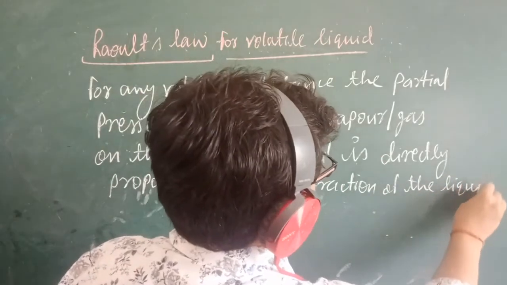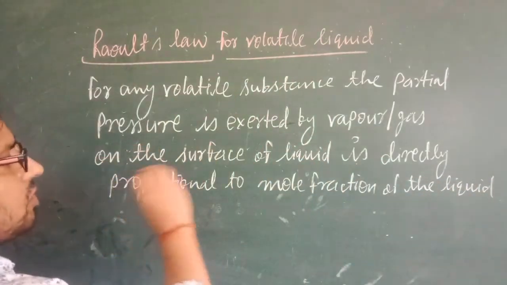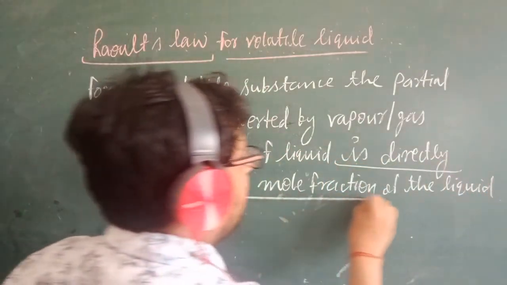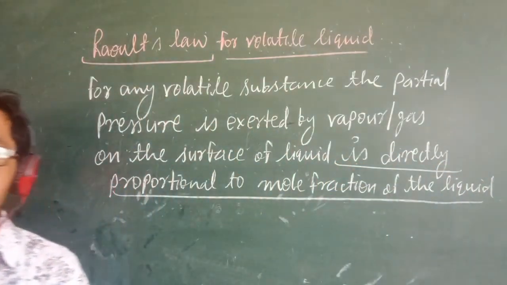This is for volatile. That means the partial pressure of the liquid is directly proportional to the mole fraction of the liquid. This is the main point.